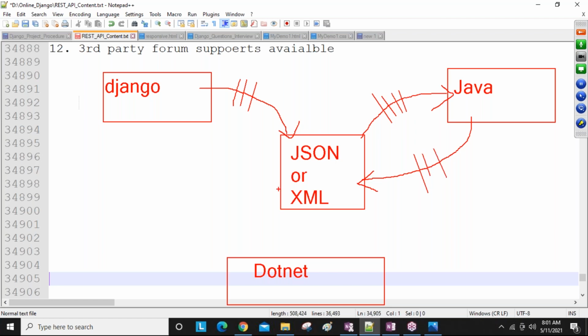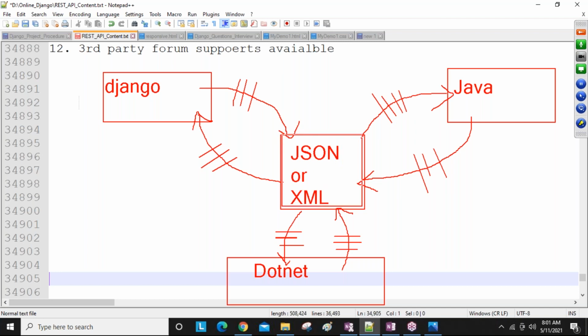Now this response is going to be given to the Django. Same like here also guys. So .NET takes the request and .NET is going to give the response. Yeah, so this is the mediator guys.